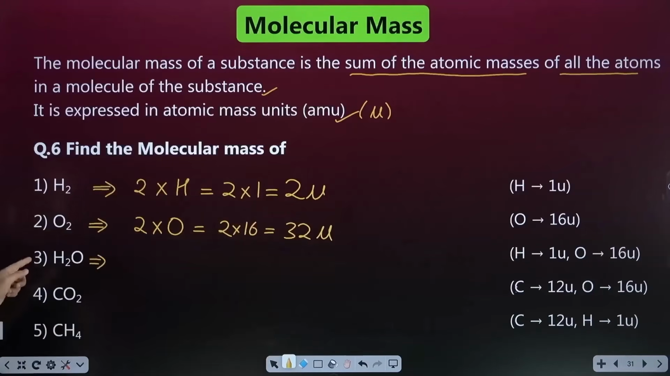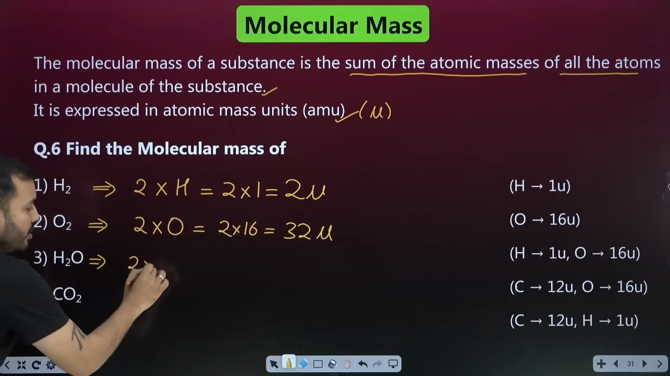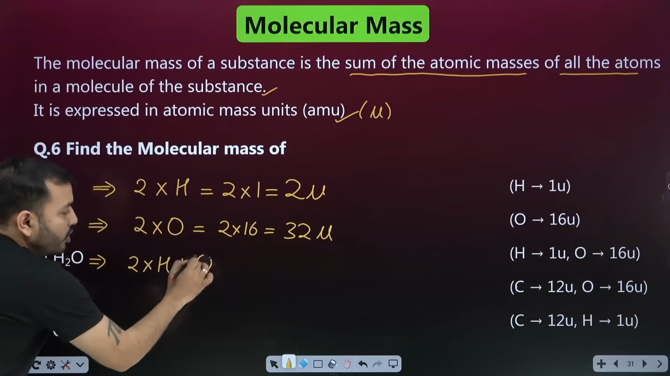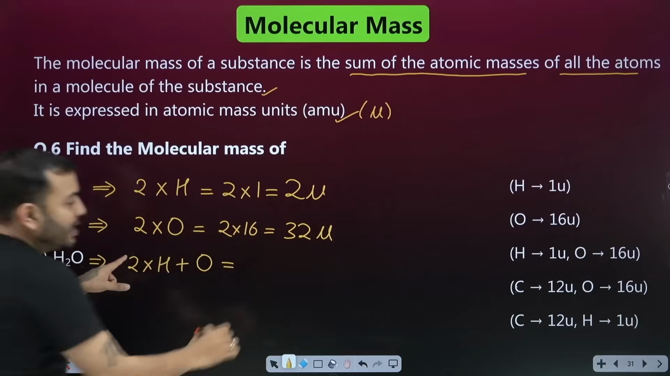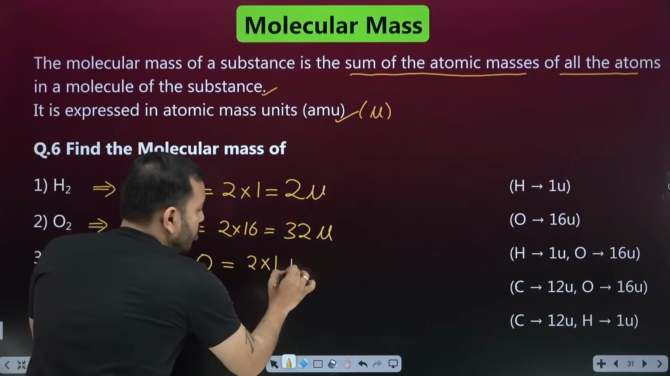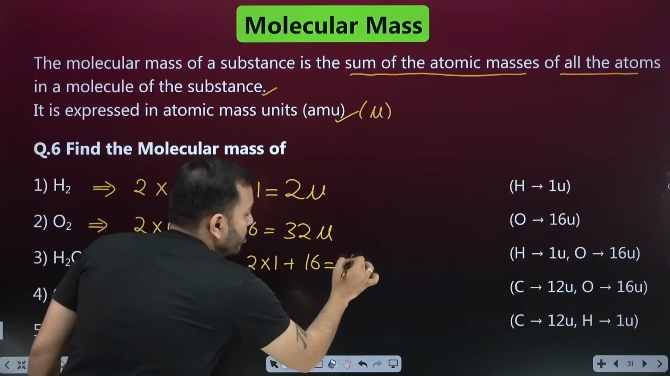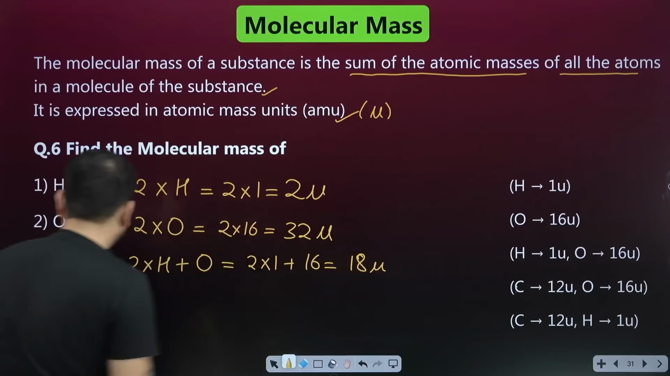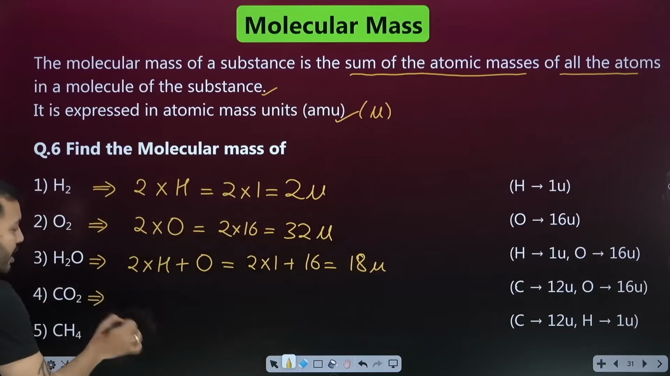Water, H2O. What is inside water? There are 2 hydrogen atoms in this and 1 oxygen atom. So what is the mass of a hydrogen atom? 1. How much is oxygen? 16. So 16 and 2, how much is it? 18 AMU.